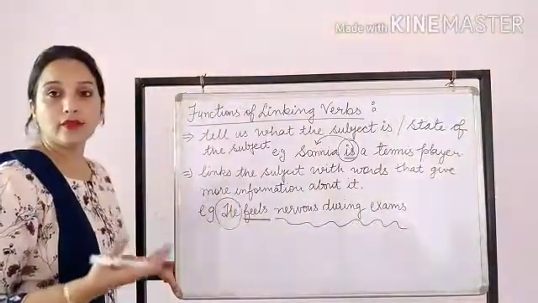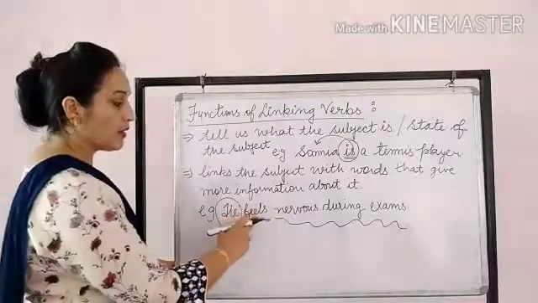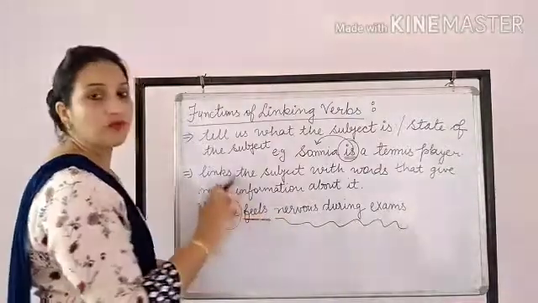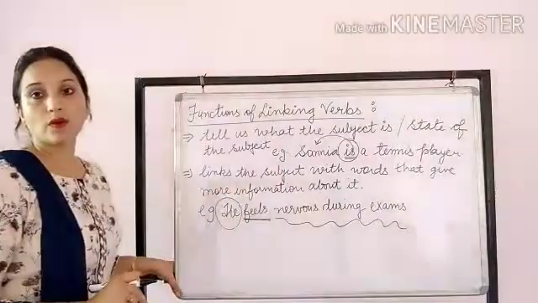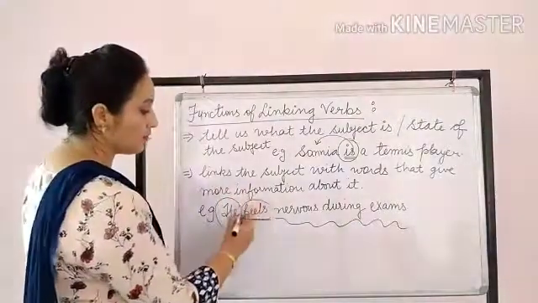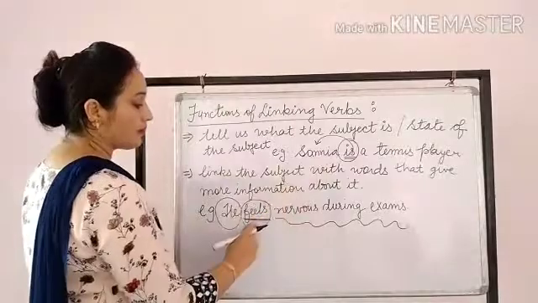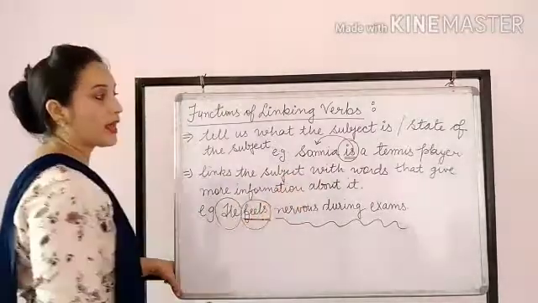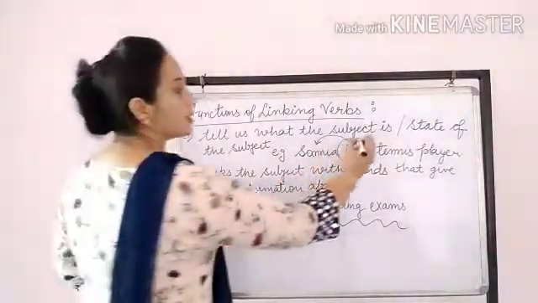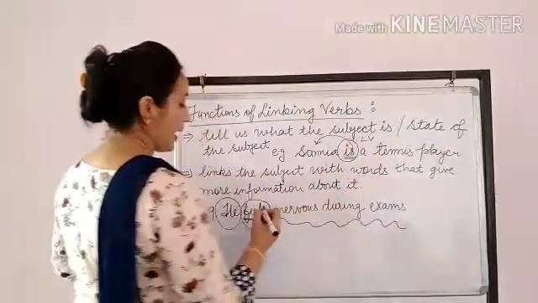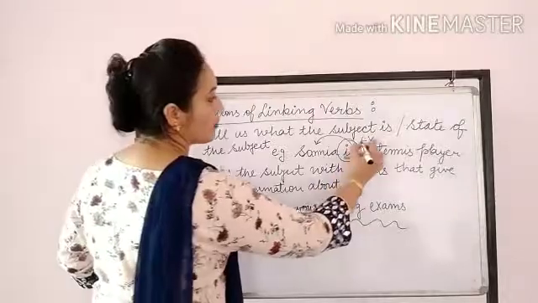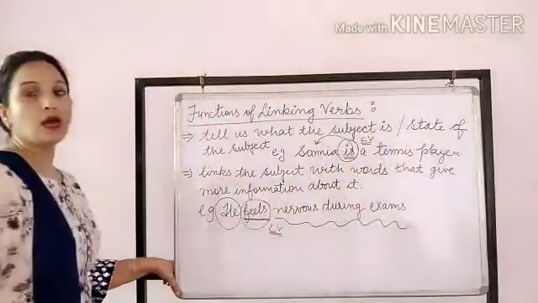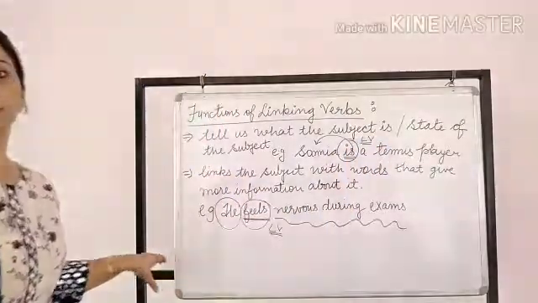How does he feel during the exam? So he feels nervous. Which verb is telling about the information about the subject? This word is feels. So is and feels are both known as linking verbs. Here is is a linking verb and here feels is a linking verb. For linking verb I have written LV. So here feels is a linking verb.